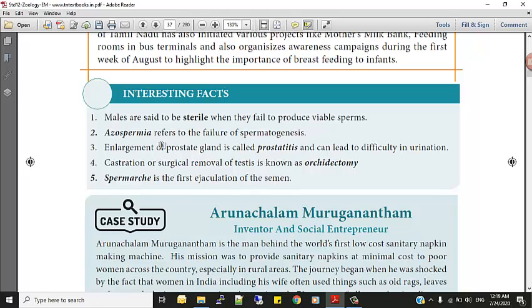Enlargement of the prostate gland is called prostatitis and can lead to difficulty in urination. Castration, or surgical removal of the testes, is known as orchidectomy. Next, spermarche is the first ejaculation of semen. In females we have menarche, and similarly in males, spermarche is the first ejaculation of the semen.